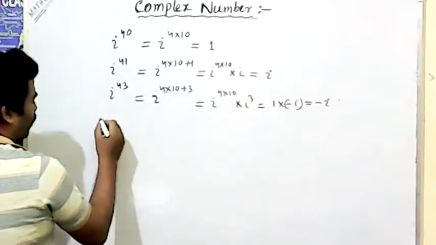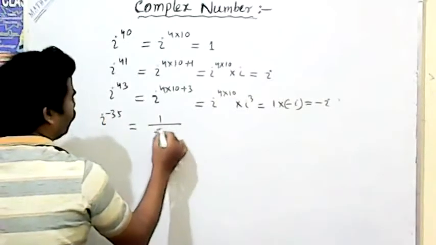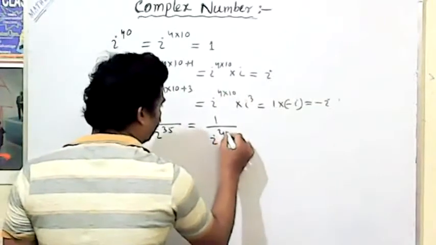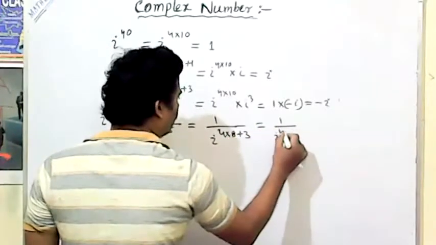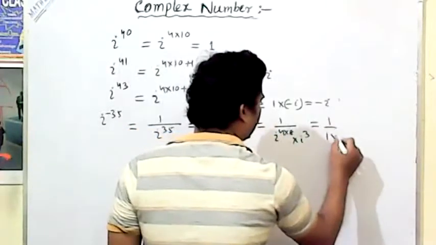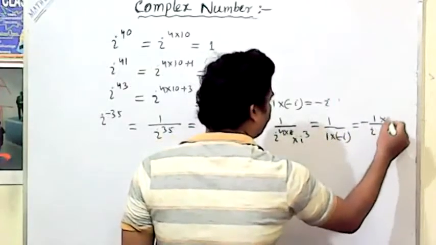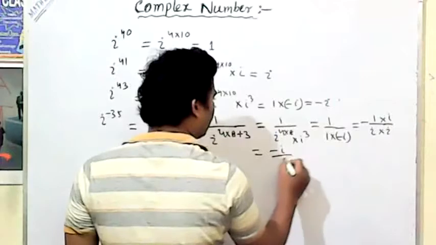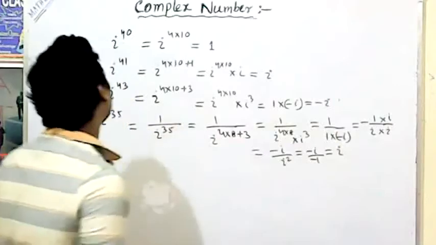In this way, you can find out i to the power minus 35, meaning 1 by i to the power 35. It may be 1 by i to the power 4 into 8 plus 3. That means 1 by i to the power 4 into 8, into i to the power 3. This value is equal to 1 by 1 into minus i, that is equal to minus 1 by i. You have to multiply upper and lower by i. That means the value comes minus i by i square, means minus i by minus 1, which is equal to i.